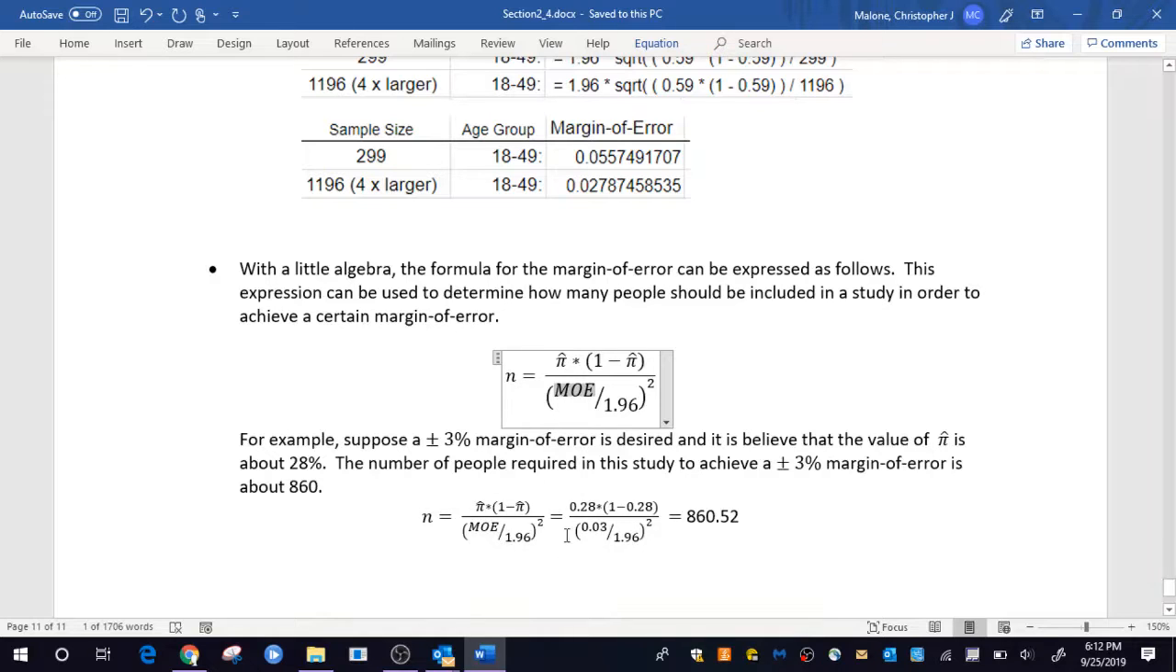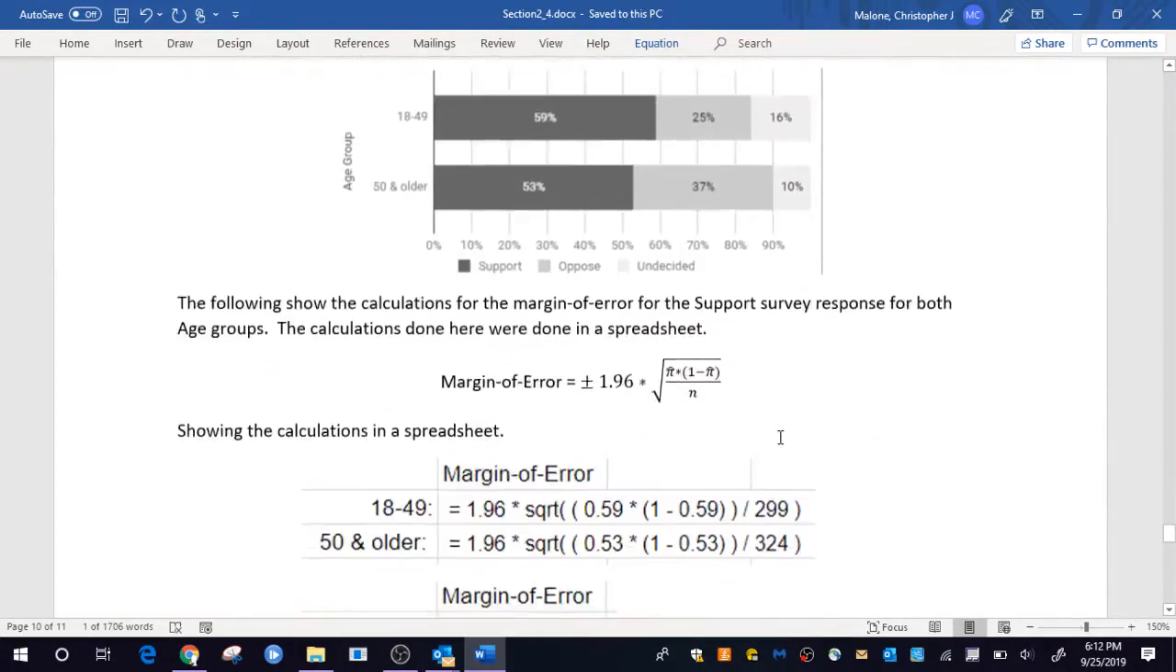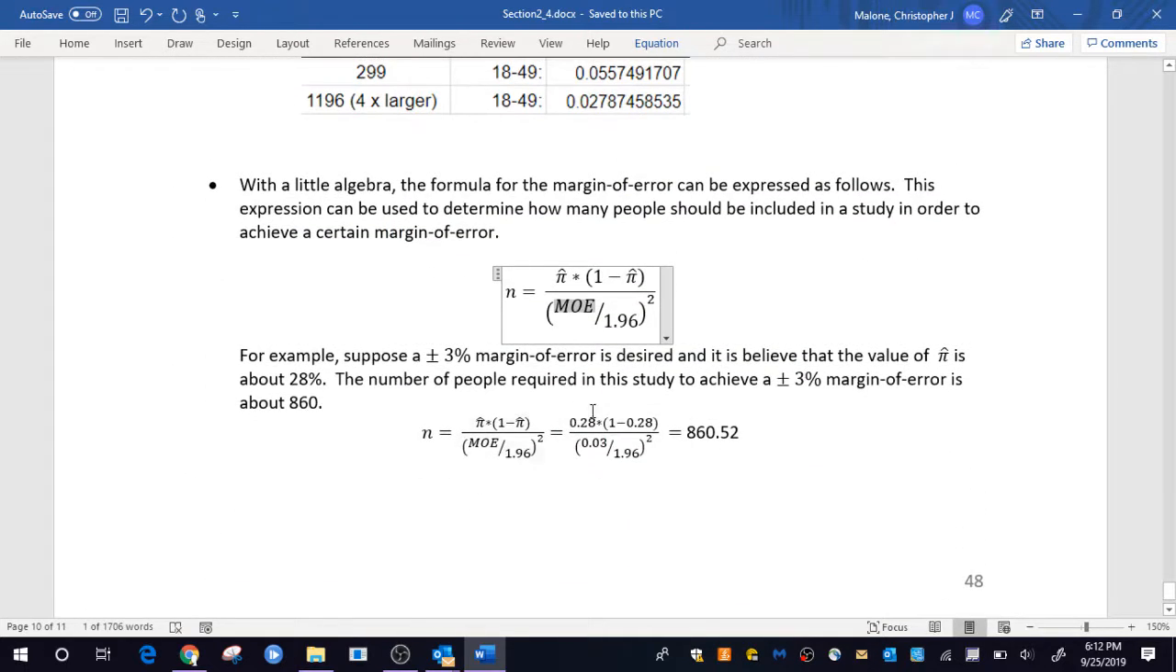And for this particular situation here, which is the 28, it looks like I just made up a value here for that pi hat value. So let us suppose that the estimated pi hat value, they believe that'll be around 28%. Suppose we want a 3% margin of error, and it is believed that the value of pi hat is close to 28%. So we would use 0.28 in there, 1 minus 0.28.